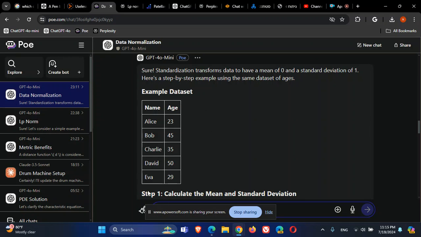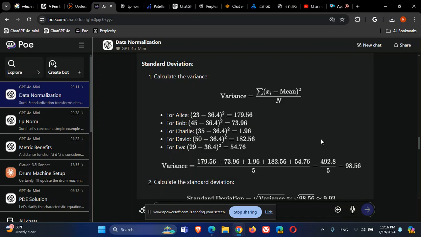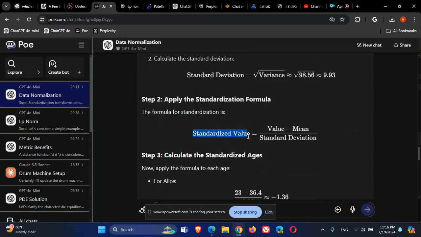So I have data. Here is the data, names and ages. I want to standardize the data such that the age mean of the group will be 0 and the standard deviation will be 1. This is standardization, or z value. I take each person's age, subtract the mean of the group, and divide it by the standard deviation.